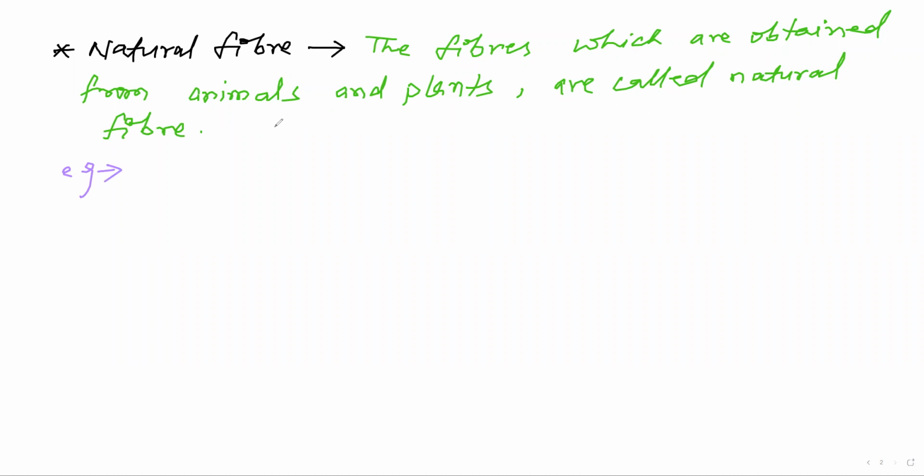As for example, the fibers obtained from animals, like sheep. Here our chapter name is animal fiber, so we also detail our natural fiber. An example of fibers from animals is wool. Wool is an animal fiber. Wool is obtained from which animals?